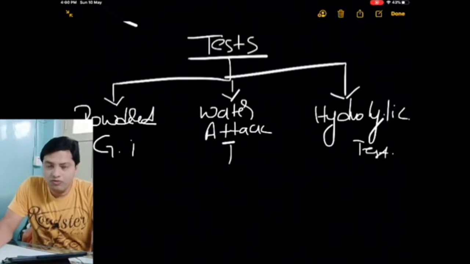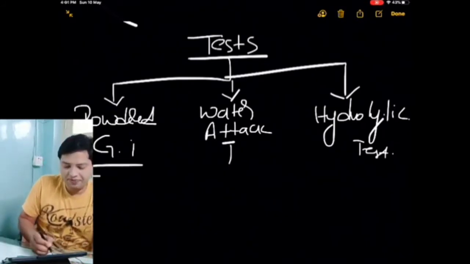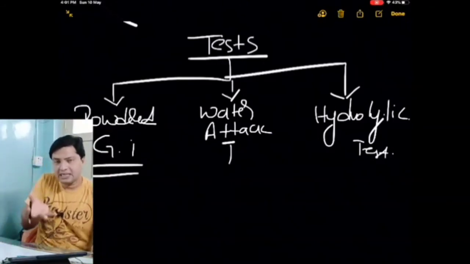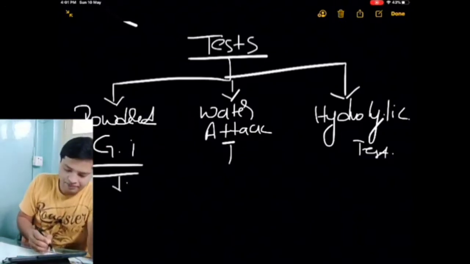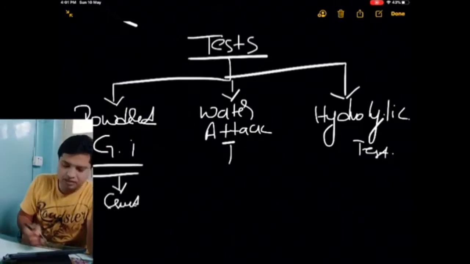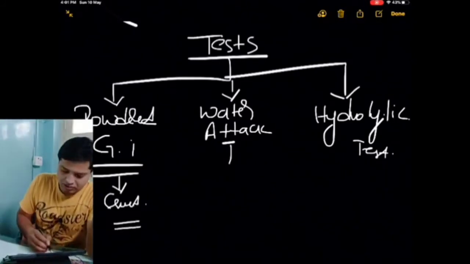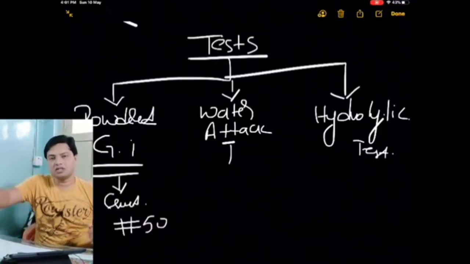For that, the first test, as the name suggests, is the powder glass test. We take the glass, crush it and make it powder, till it passes through sieve number 50.